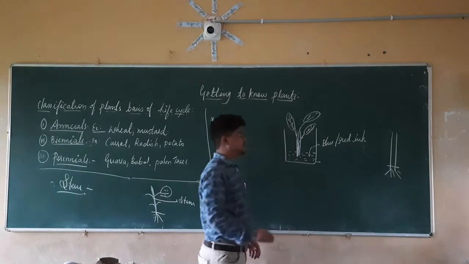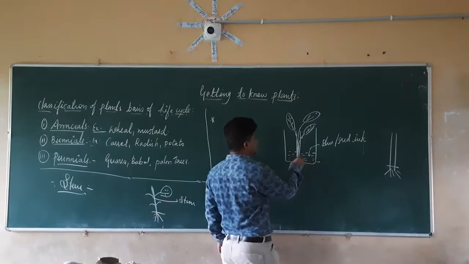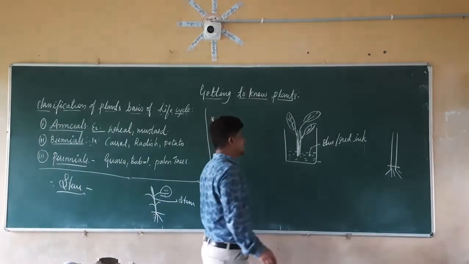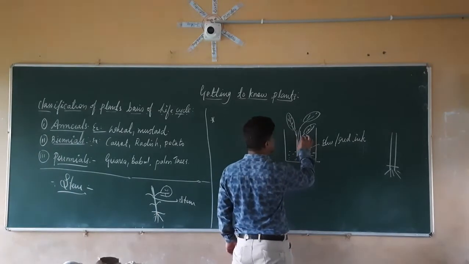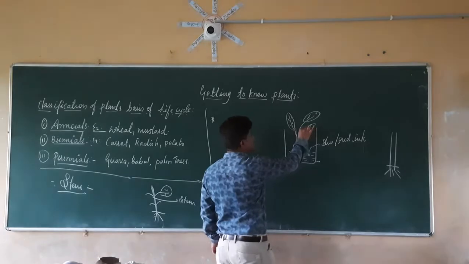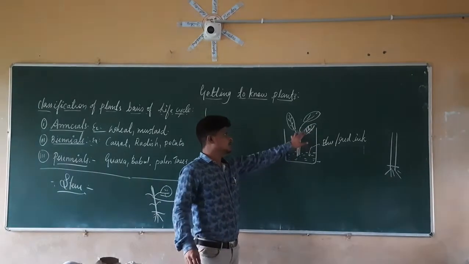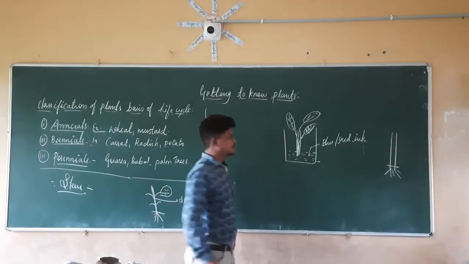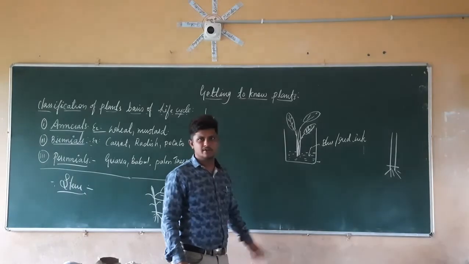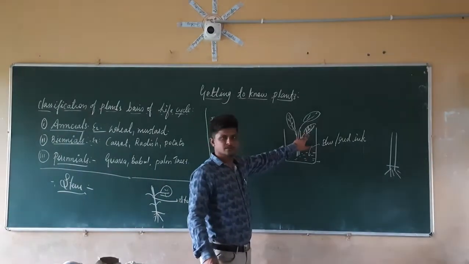After some time, if you check, the color which is present in this container along with the water is going to transfer from the stem to the leaves. We are going to see it in the veins of the leaves, the lines which are present there. Those lines are nothing but veins. In them we are going to see the blue or red color, whichever color you use.